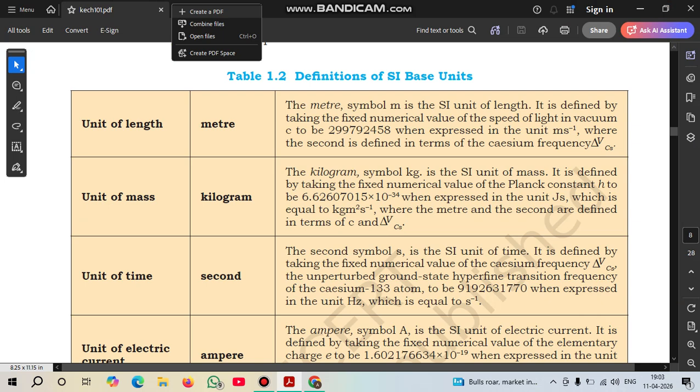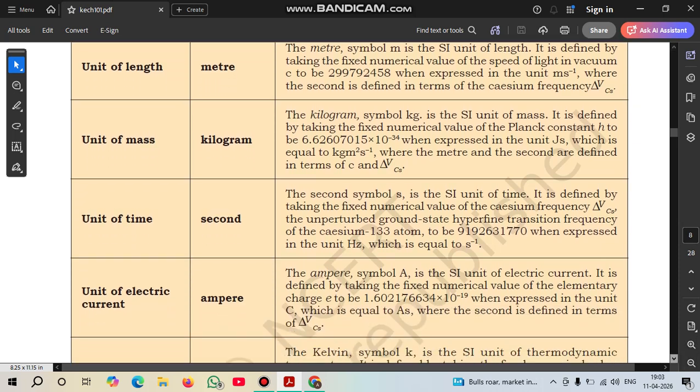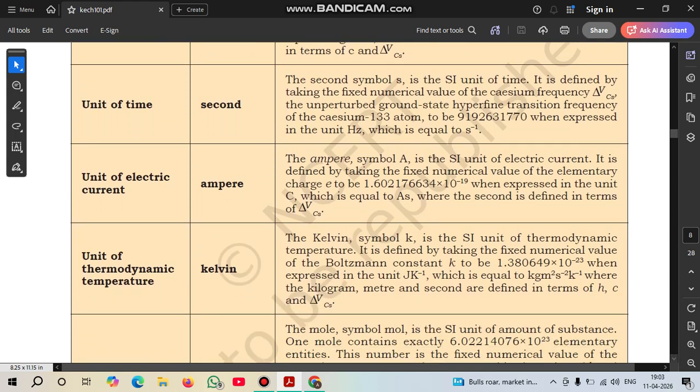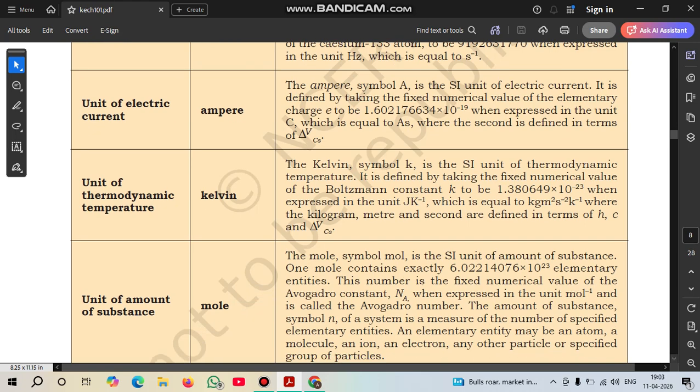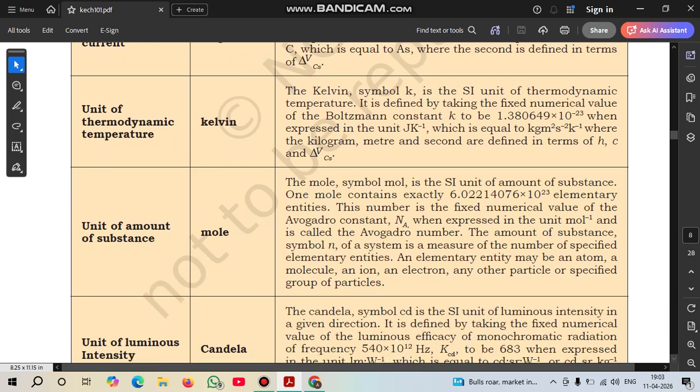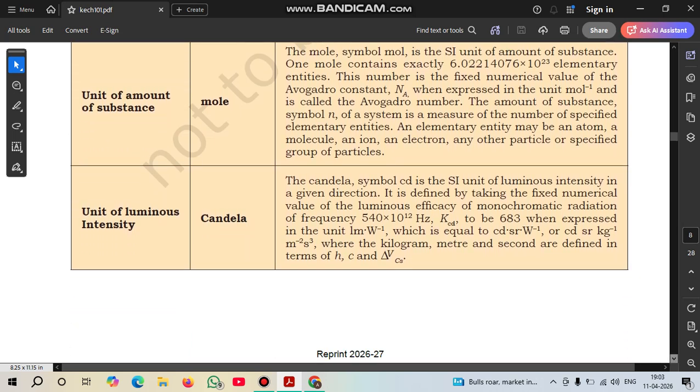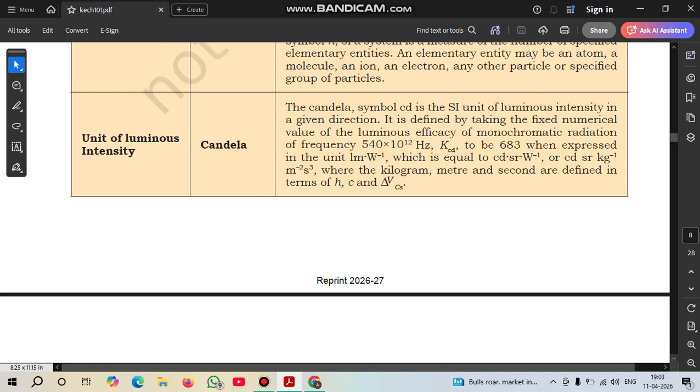So in this table 1.2 we see the definition of the SI base units. The unit of length is meter, unit of mass is kilogram, unit of time is second, unit of electric current is ampere, unit of thermodynamic temperature is Kelvin, unit of amount of substance is mole, and unit of luminous intensity is candela.